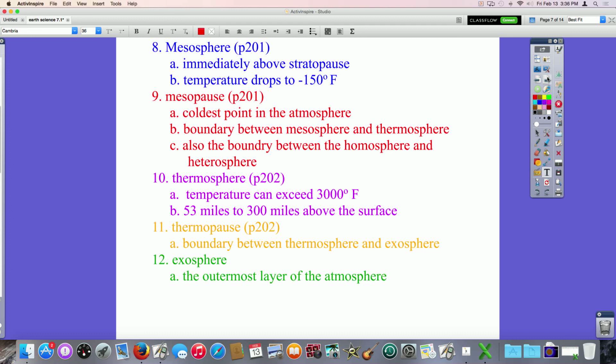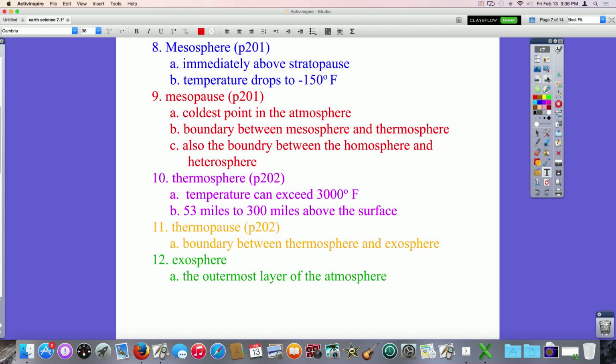Above the stratosphere, we have the stratopause, and then the mesosphere. This is immediately above the stratopause, and then we're flipping back around from warm to cold again. Temperature drops to a chilly negative 150 degrees Fahrenheit. It is bounded by the mesopause. See that pattern? Mesosphere, mesopause. This is the coldest point in the atmosphere.